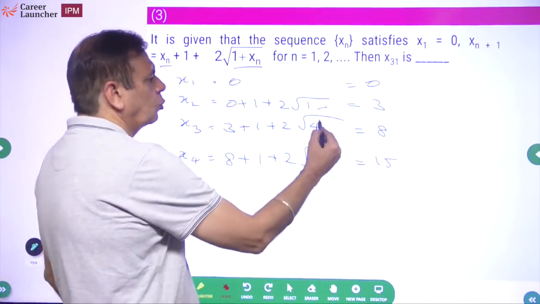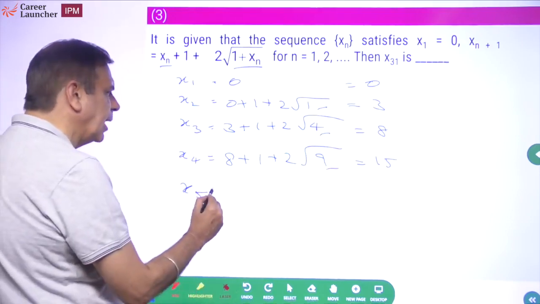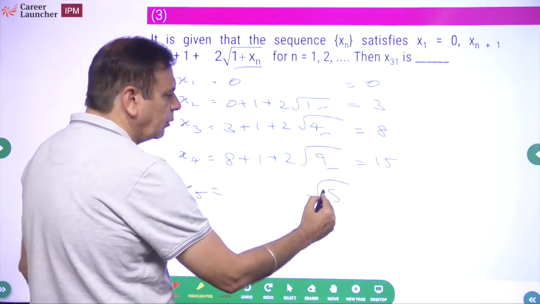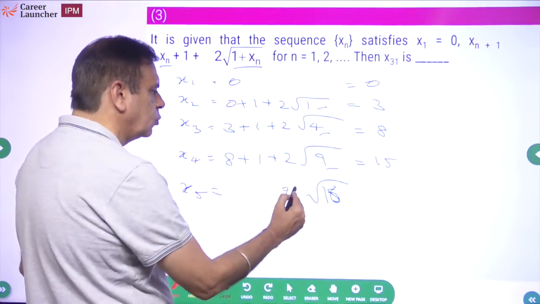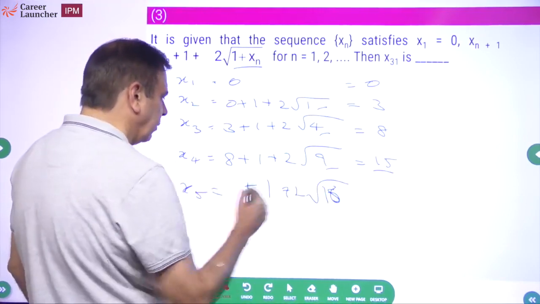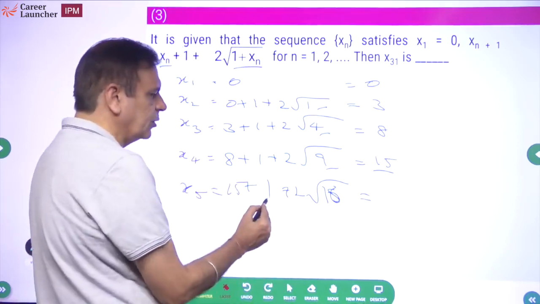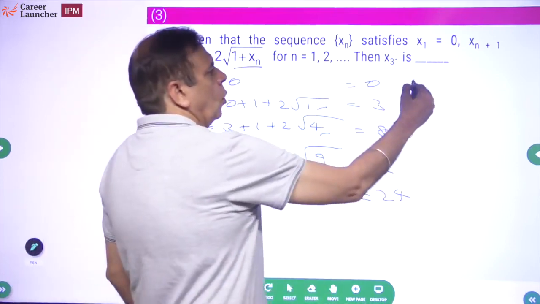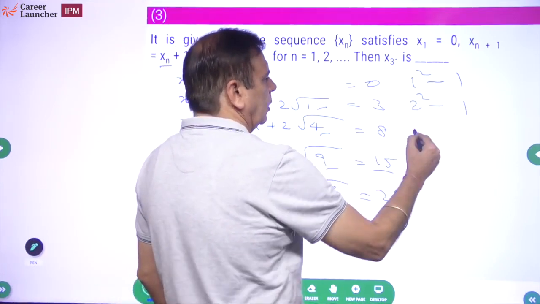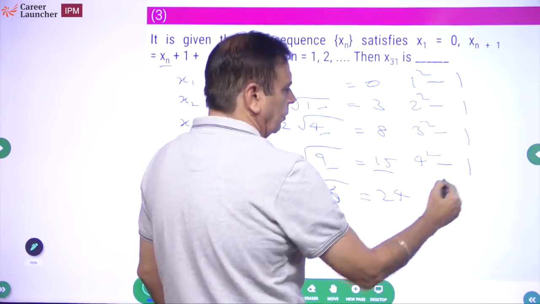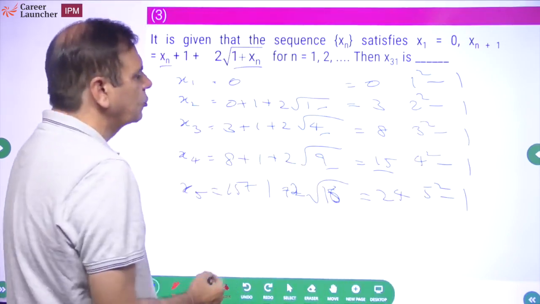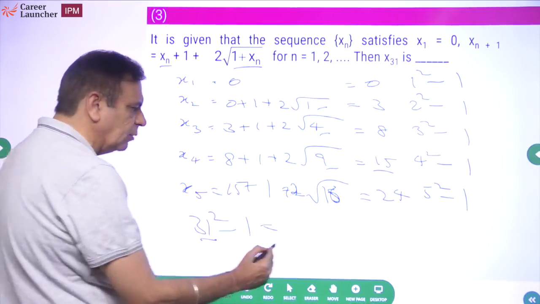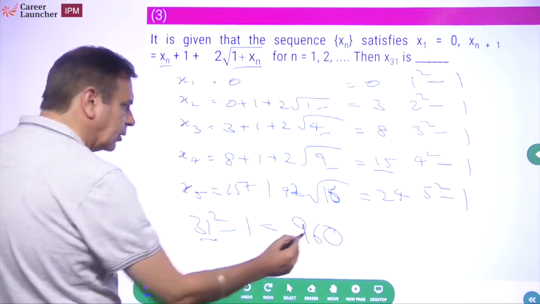Couple of things. 1 square, 2 square, 3 square. So if I have to look at x5, I should have 5 square. 1 square, 2 square, 3 square, 4 square. This is 4 square plus 2 plus 1, and this is 15. What does it become? 15, 16. 16 plus 8, 24. I have seen a pattern. 1 square minus 1, 2 square minus 1, 3 square minus 1, 4 square minus 1, 5 square minus 1. So what will be the 31st term? 31st term will be 31 square minus 1, which is 961 minus 1, 960. So the correct answer for this is 960.